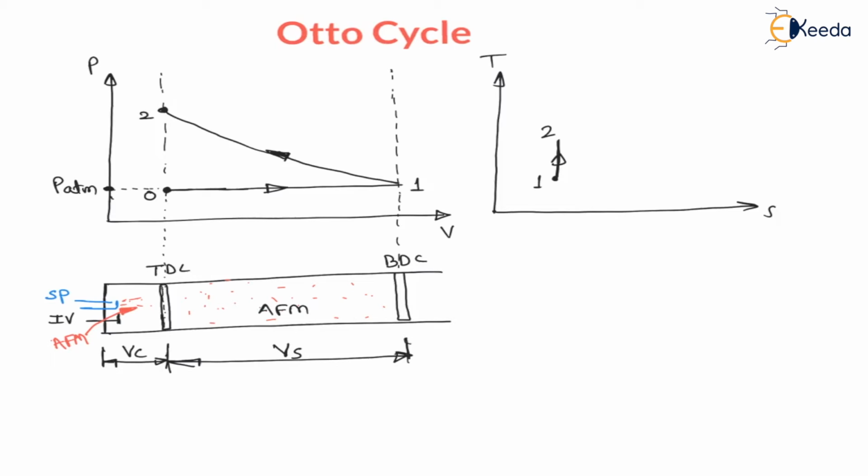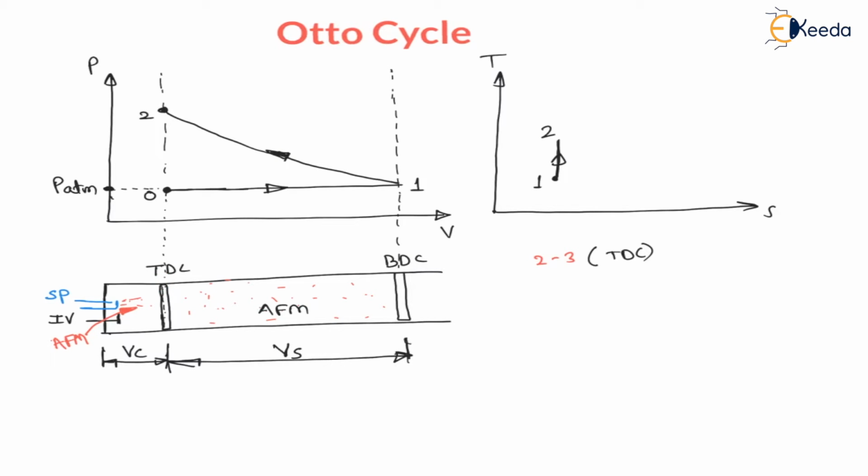Means, during ignition there will be heat addition, from process 2 to 3. The ignition will complete whenever the piston is at TDC only, right. It is a very fast process, within a fraction of a second the heat will get added whenever the piston is at TDC only.